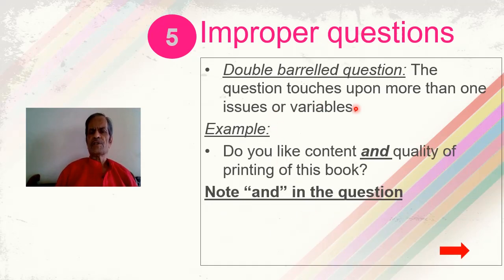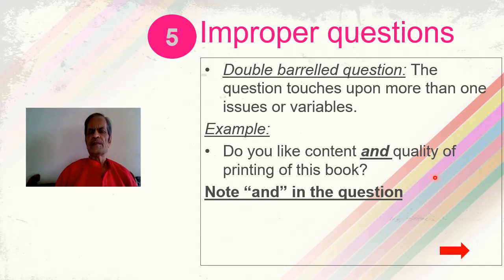A double-barrel question is a question that touches upon more than one issue. Especially it will be called double barrel if it touches two issues or variables in one question. For example: do you like the content and quality of printing of this book? Here the variables are the content of the book and the quality of the printing of the book. These two variables the respondent is supposed to answer in a single question.